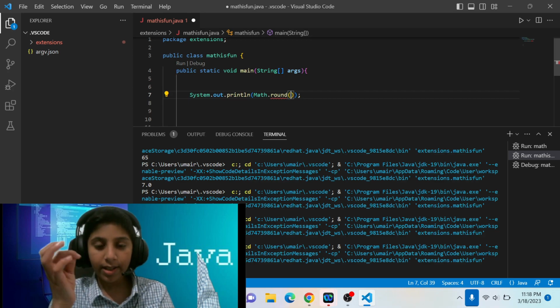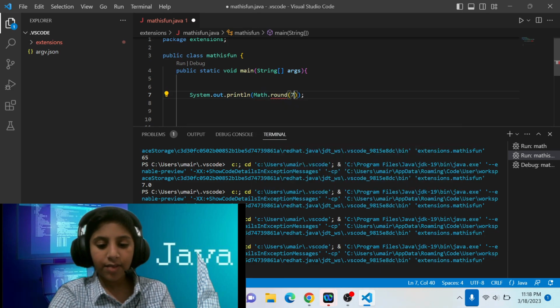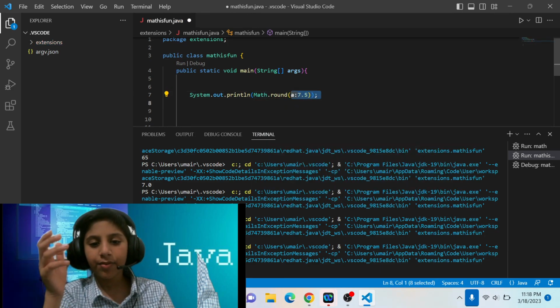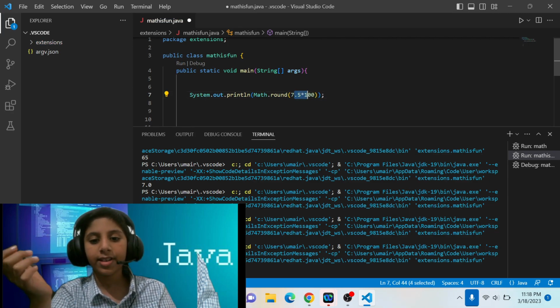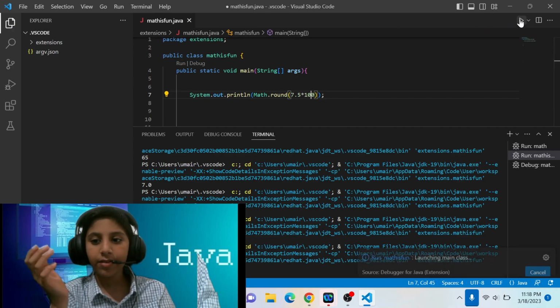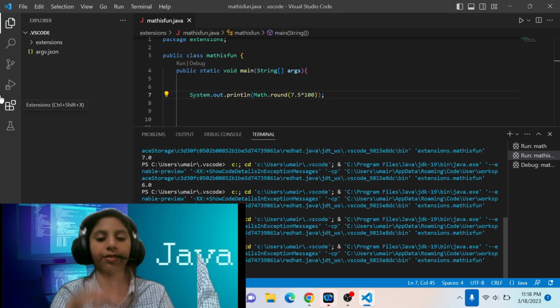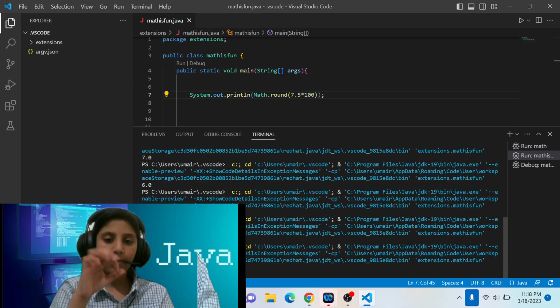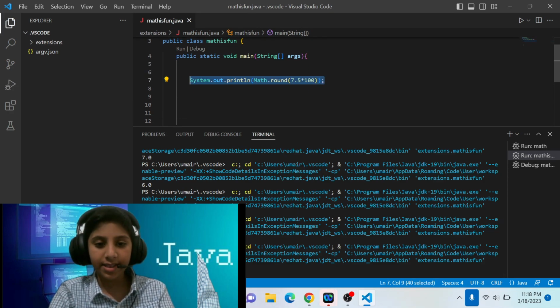And also we can set a limit, for example, look, 7.5, and we want it to be 750. So how can we do that? We will add a 100. So it will round it up to the limit we set, the 100. So it's gonna become 750. Yeah, look, 750, or with the decimal value 750.0. Yeah, so these were some examples I just showed you before.